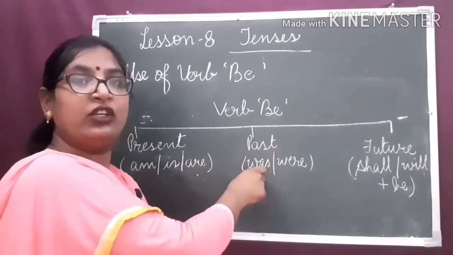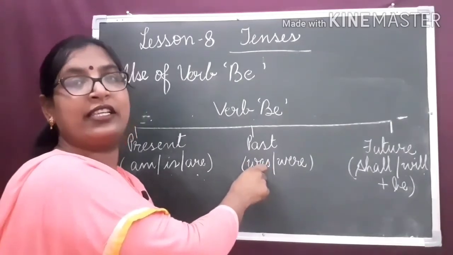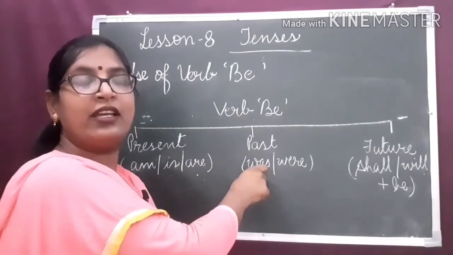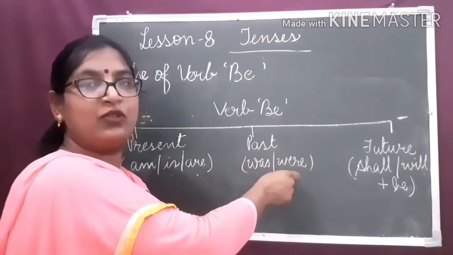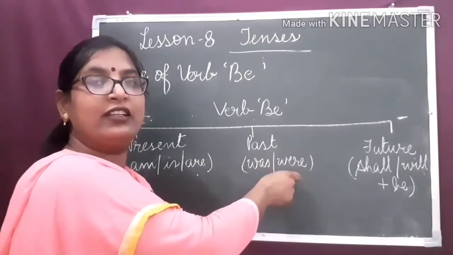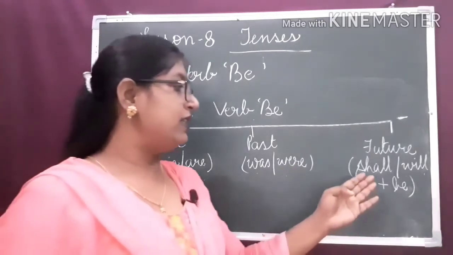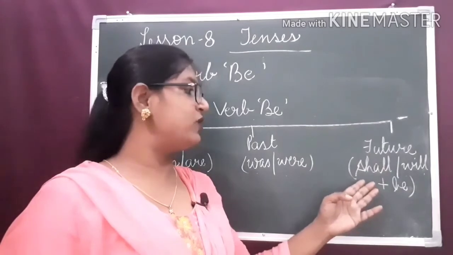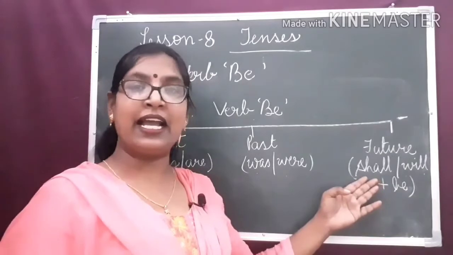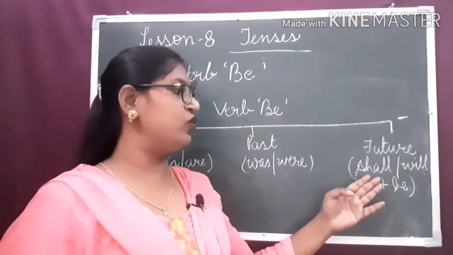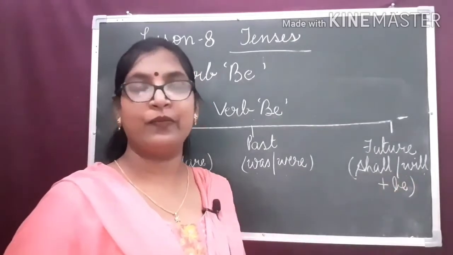Was we use to show the past action when the subject is singular: he, she, it and all the singular subjects. Were we use when the subject is plural like you, they and all the plural subjects. And to indicate the future tense we use shall be or will be. When the subject is I and we, we use shall be, and with the rest of the subjects we use will be.